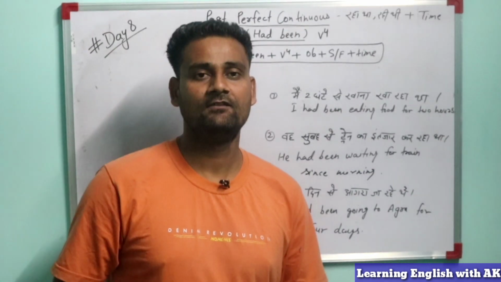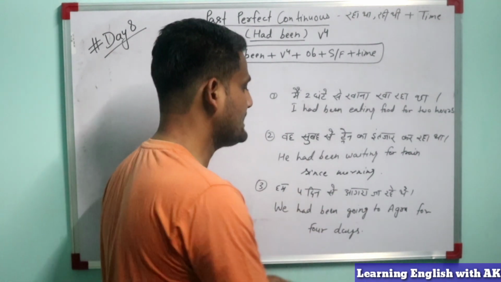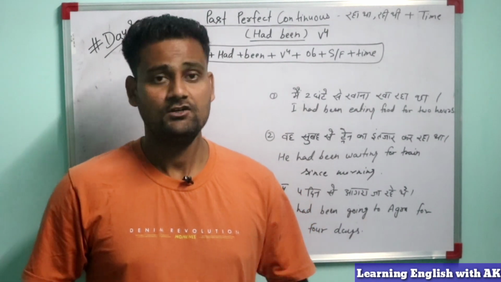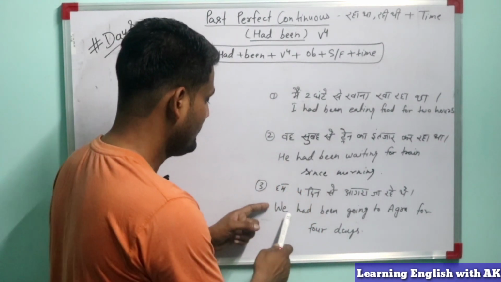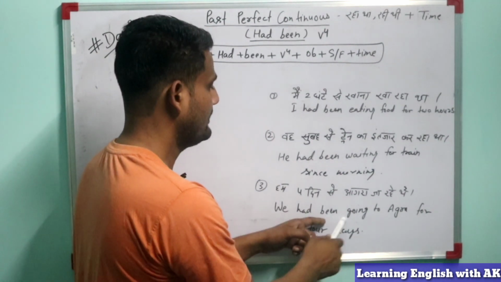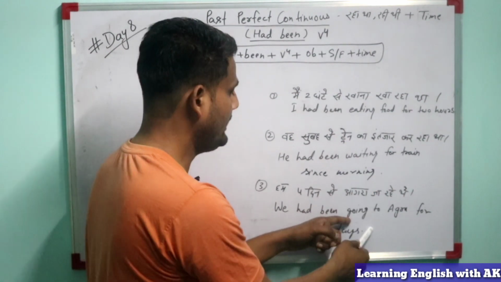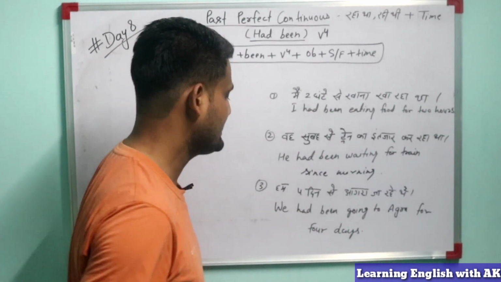Guys, another example we will check: हम 4 दिन से आगरा जा रहे थे. So how will we convert it into English? Let's check. First of all the subject, then had, then been, then the main verb go. It means going, the fourth form. Going to where? Agra, and for 4 days.